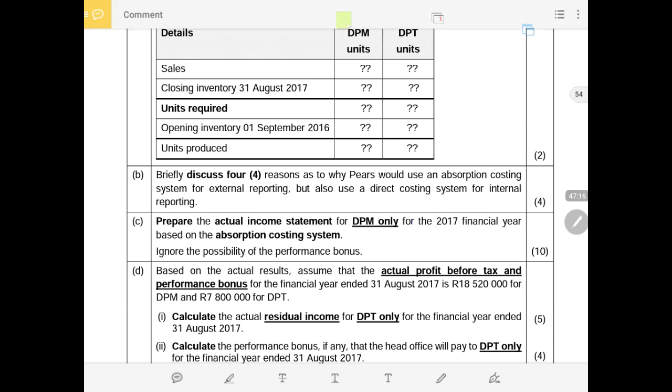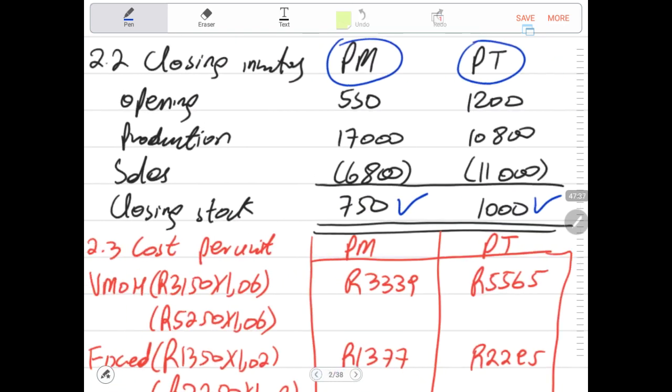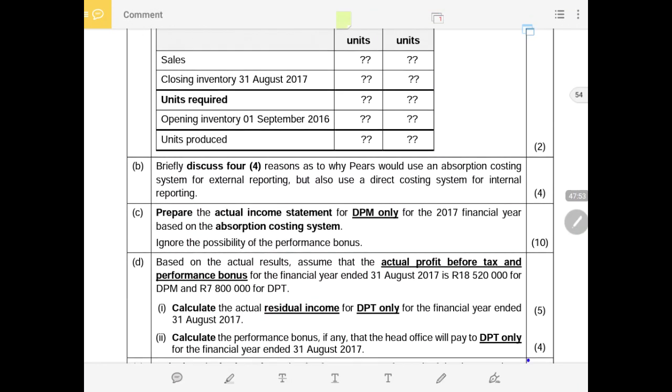Then now we go straight to that income statement. We have our sales. Our sales for the PEARS mobile were 16,800 at 7,200 rands. Let us just verify those sales. 16,800, and the price was 7,200 per mobile.